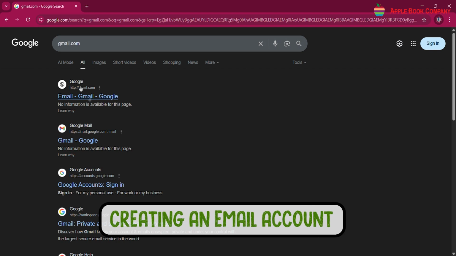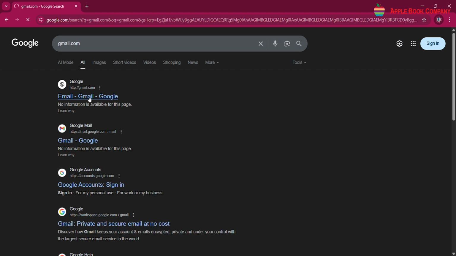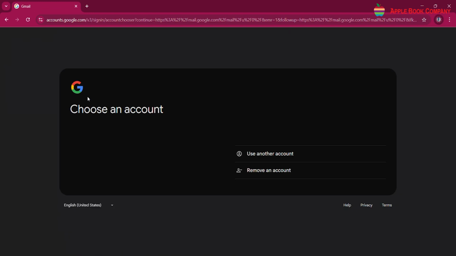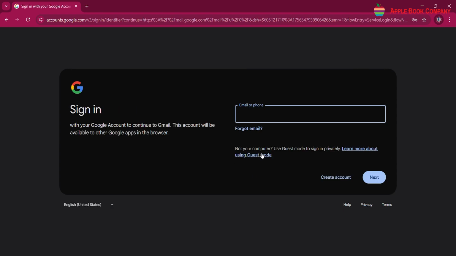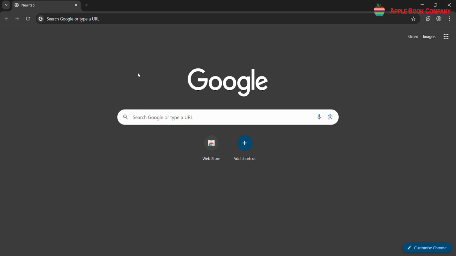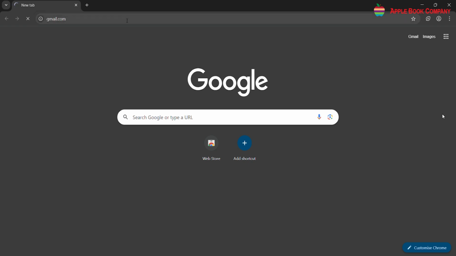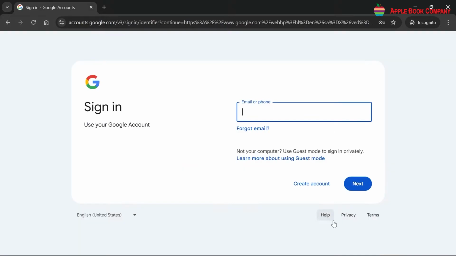Creating an email account. To start sending and receiving emails, you need to create an email account. You can create email accounts for free with many different email providers. To create an email account, follow these steps. Step 1. Open a web browser and go to the website of the email provider you wish to use. For Gmail, type www.gmail.com in the address bar and press the Enter key. Step 2. On the main page, look for the option that says Create an account and click on it.